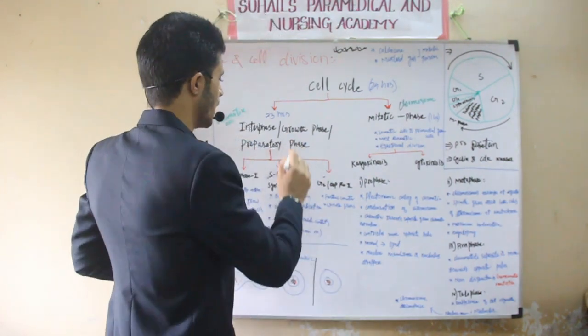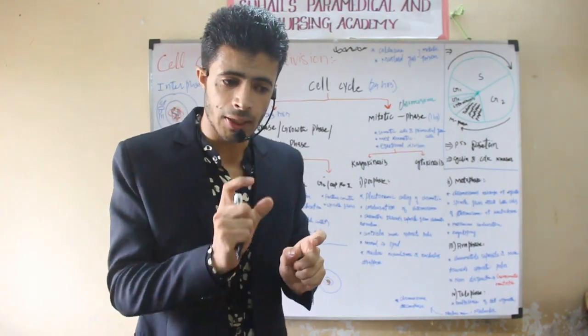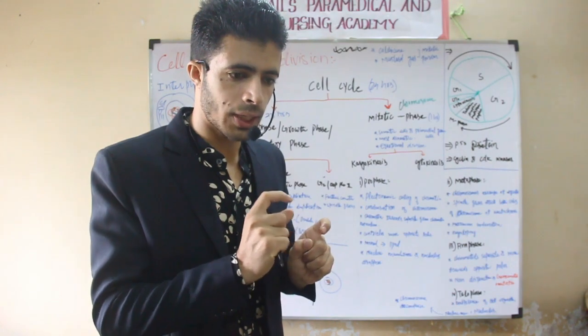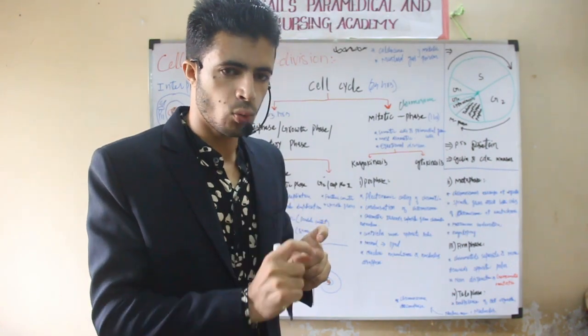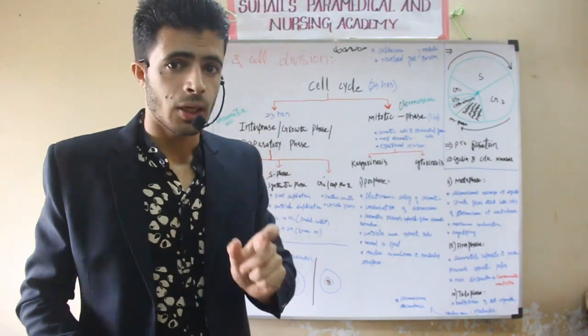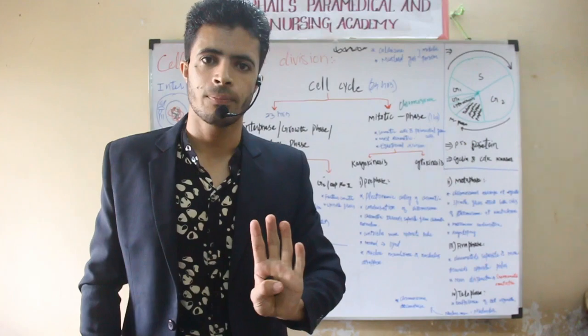So in this stage, the cell will increase the DNA content from 2C to 4C. The content will be increased from 2C to 4C. But the cell is in the 2N stage. It will remain in the 2N yet.